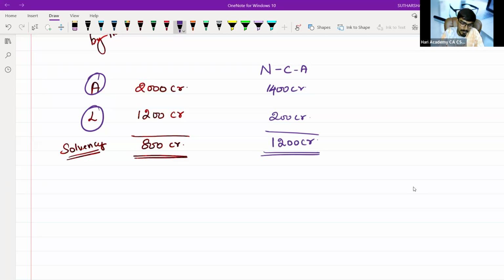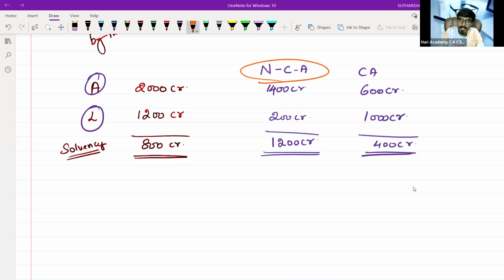It is 1,200. Next, my current assets are 600 crore, and assume my current liability is 1,000 crore. That will become 400 crore.